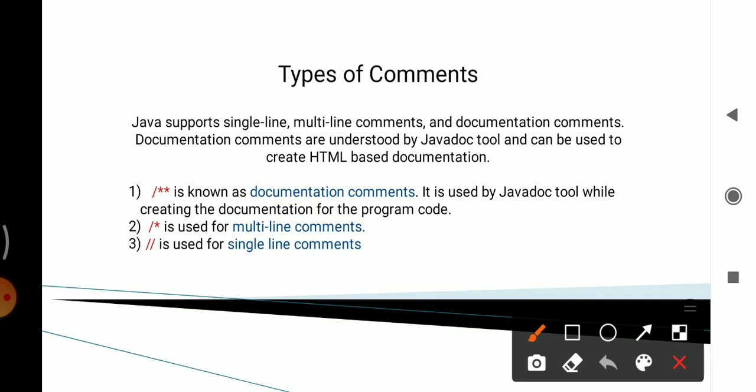Then third is single line comments. It starts with two forward slashes and continues to the end of the current line, and line comments do not require an ending symbol. These single line comments prove useful for supplying short explanations for variable, function declaration, and expressions. These are the types of comments.